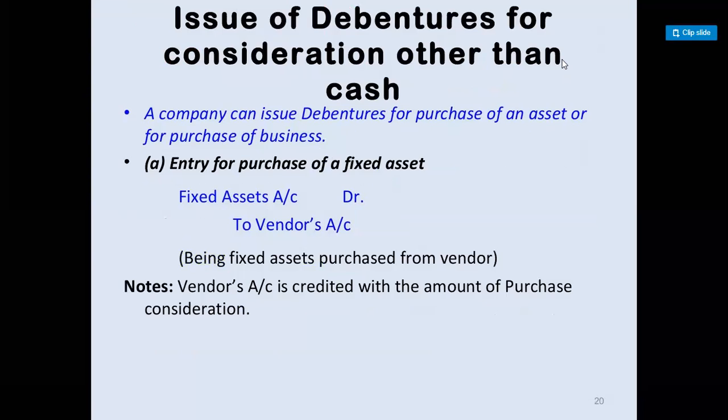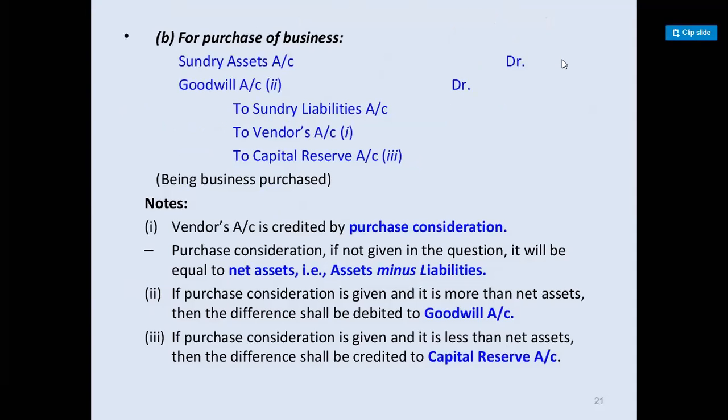Issue of debentures for consideration other than cash. Sometimes, to source out assets, the company is unable to pay the amount in cash. In that case, the company can issue debentures for that purpose. A company can issue debentures for purchase of an asset. So fixed assets account debited to vendor's account. That means the vendor is facilitated with the amount of debentures. Sundry assets account, goodwill account debited to sundry liabilities, to vendor's account, to capital reserve.